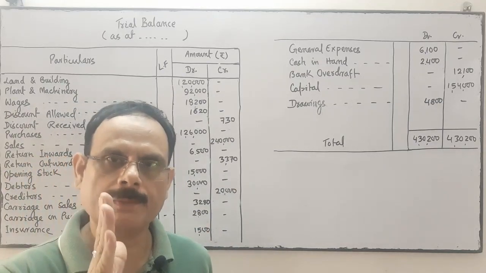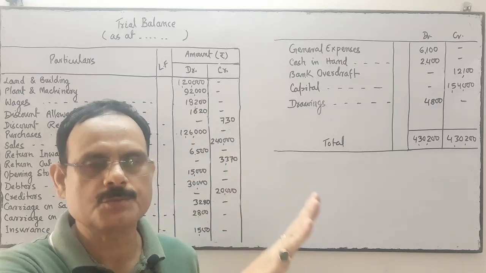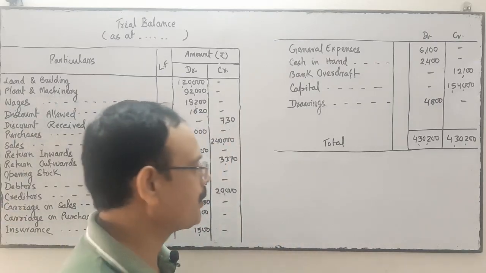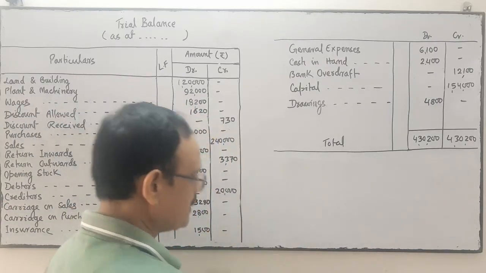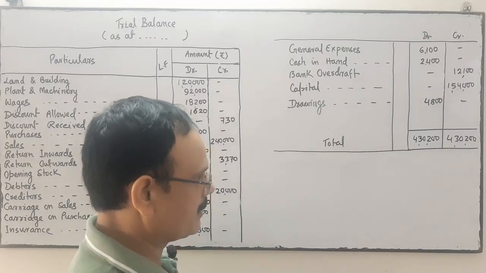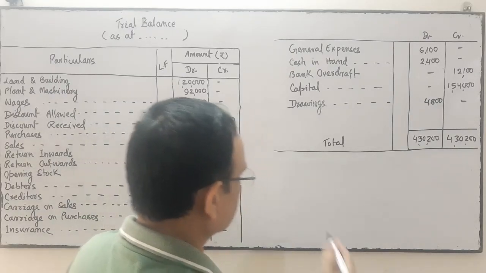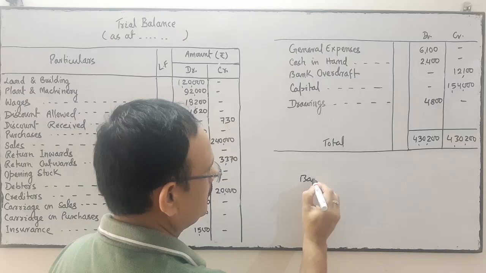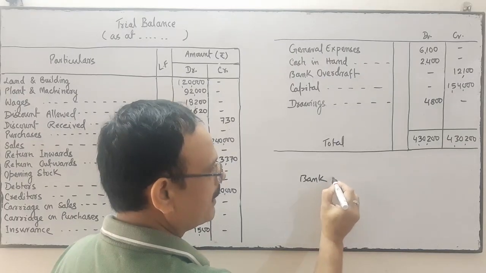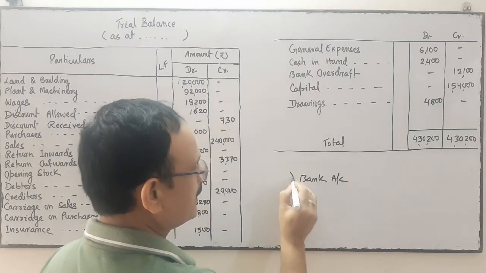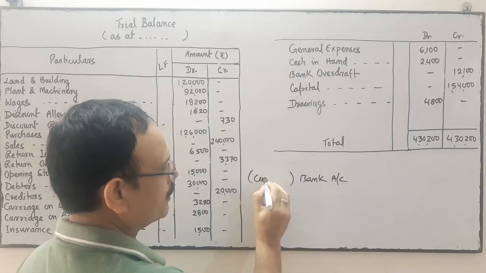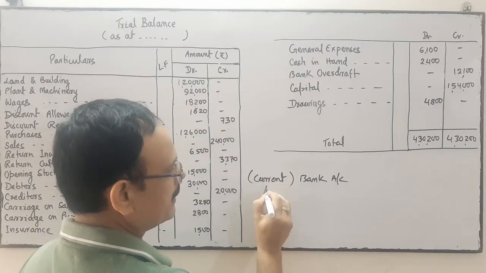If the bank has a favorable balance, it means deposits are more or withdrawals are less. Suppose the deposit in the bank is 10,000. Bank here means the bank current account. Business always opens a current account.